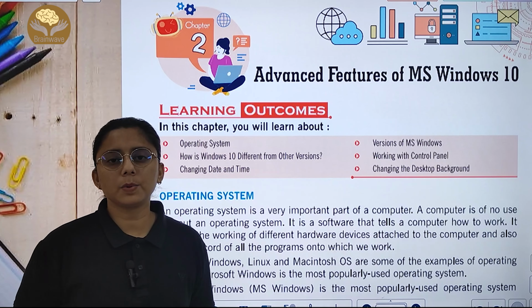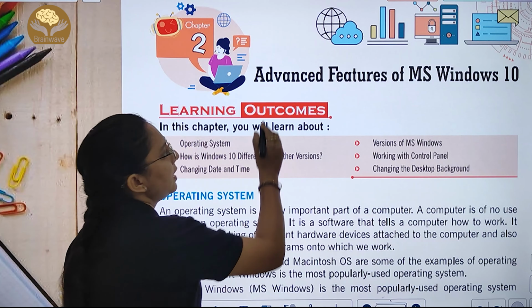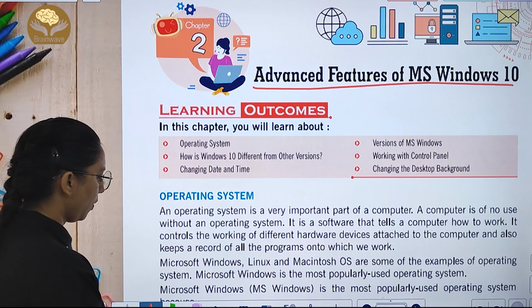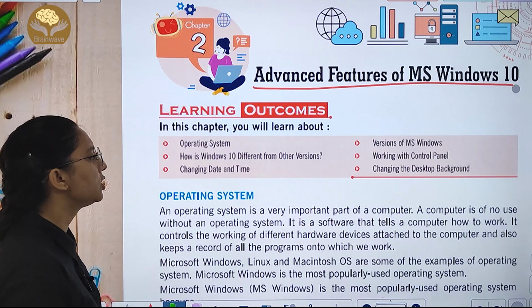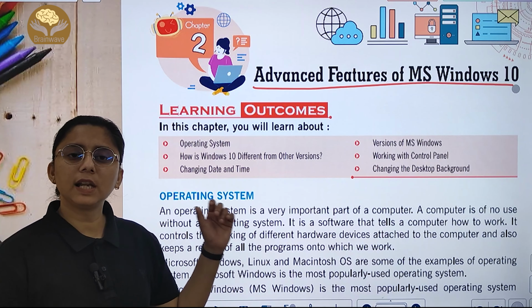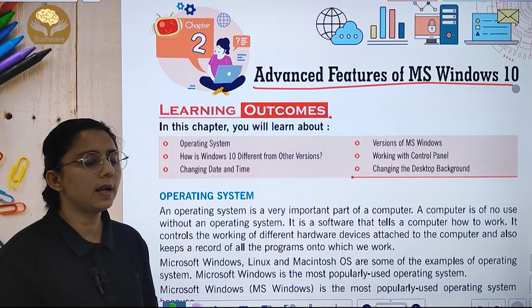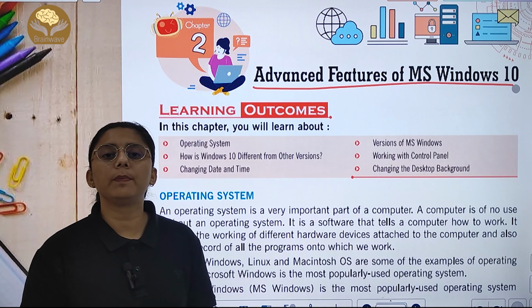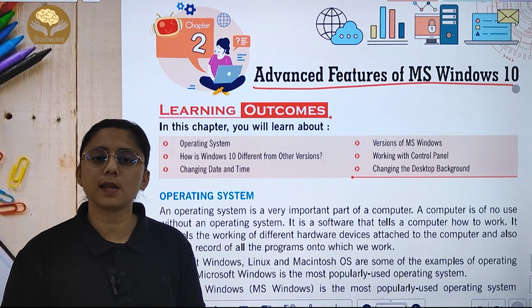Now today, let's start with chapter number 2, Advanced Features of MS Windows 10. What is an operating system? Versions of MS Windows. I will tell you in this chapter how Windows 10 is different from other versions. Working with Control Panel, how we can change the date and time, and the desktop background, what you can change in it.